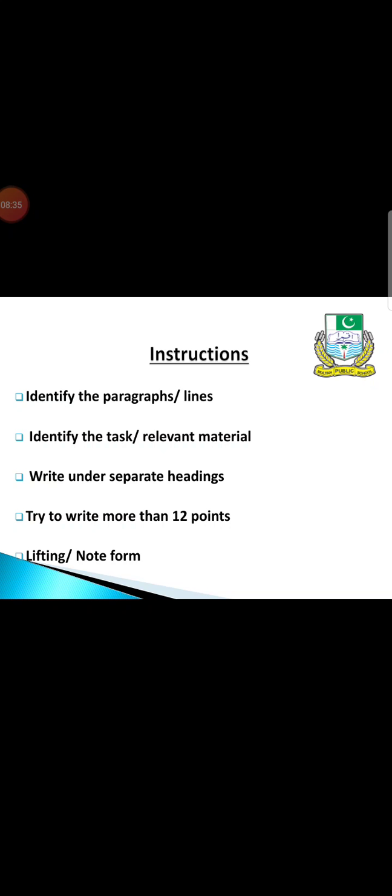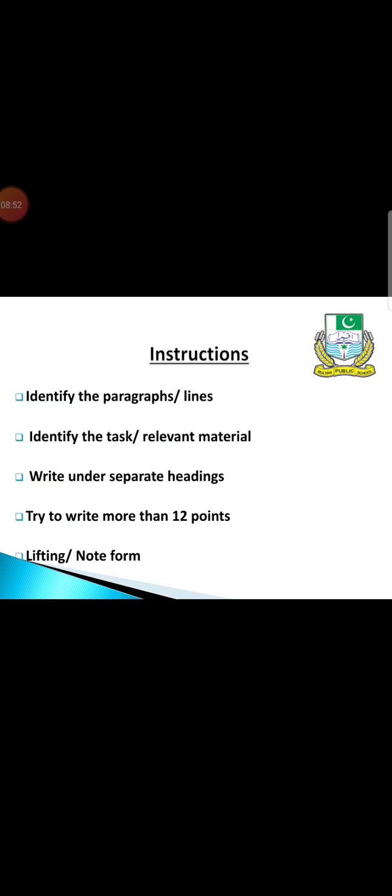In this case, generally writing in your own words is very much recommended in O-level English, but here you can lift the relevant lines or you can write in note form.